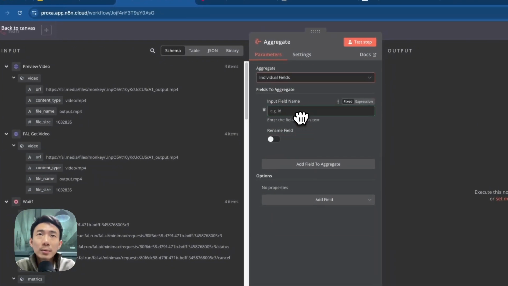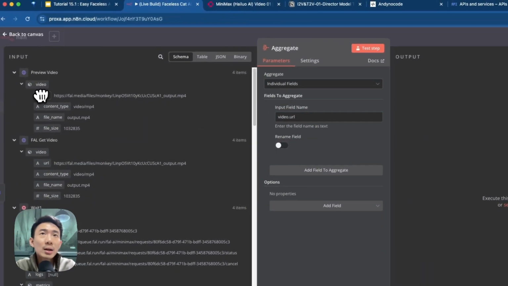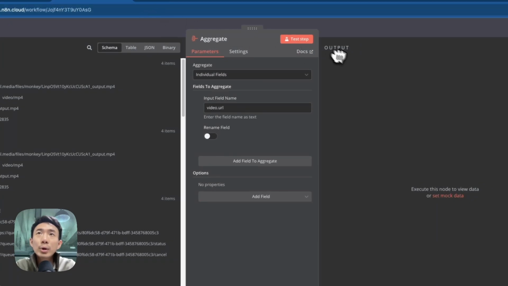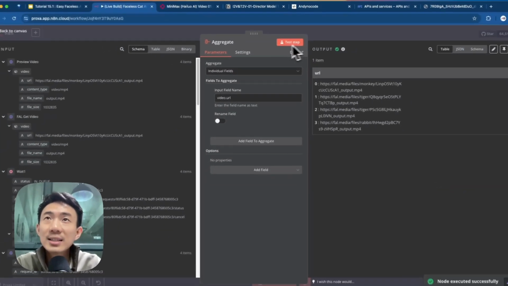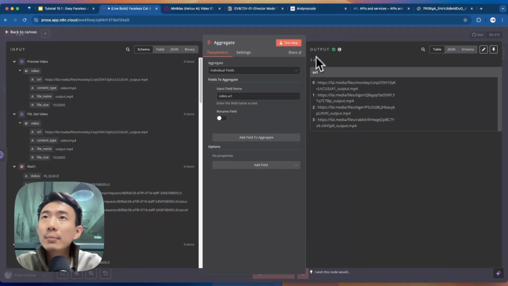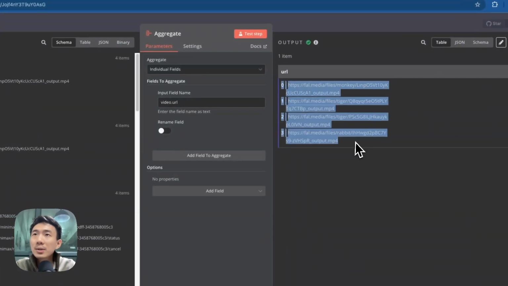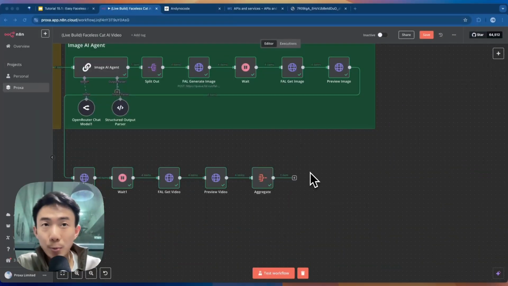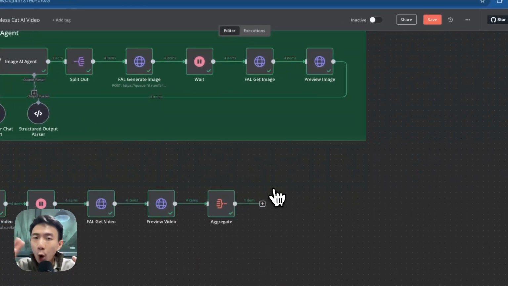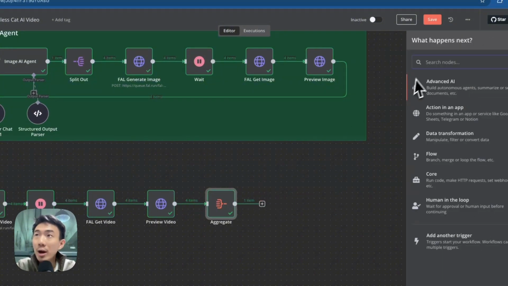This one, drag and drop. This one, drag and drop this one. All right, we click test step. We have the item successfully created. So we have already created 4 animated videos from Fal AI using the Minimax model. We are going to combine all of them together and try to render the video.